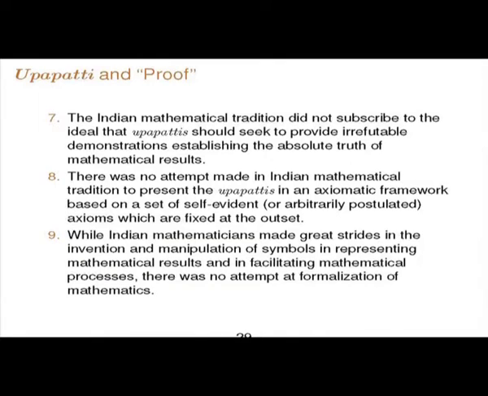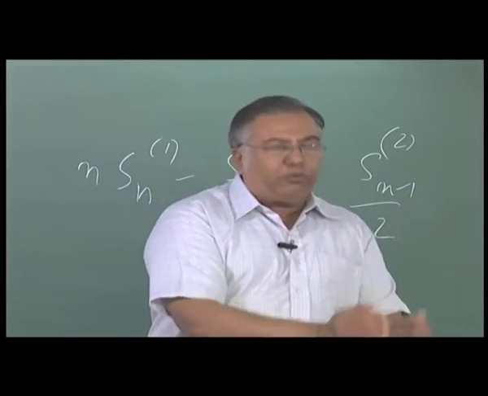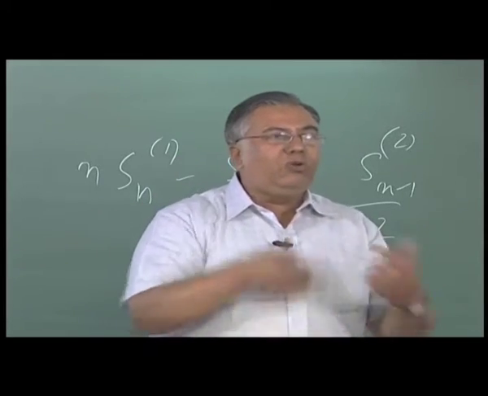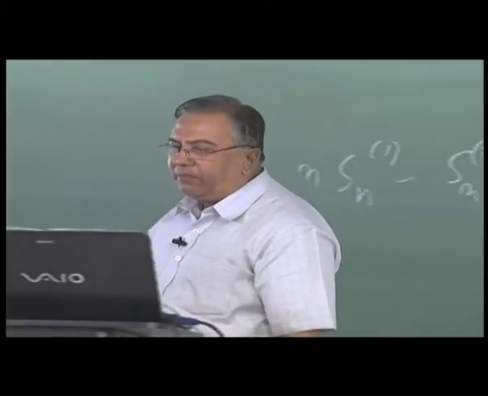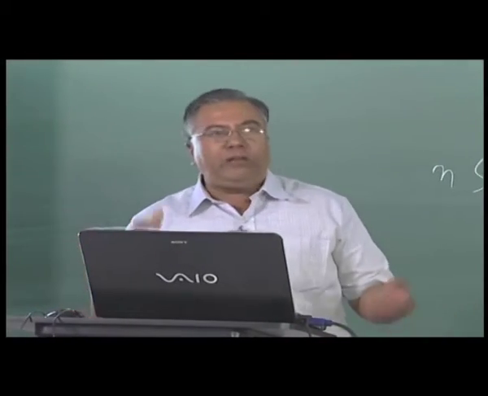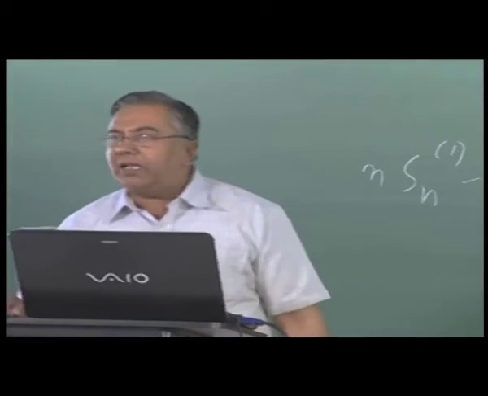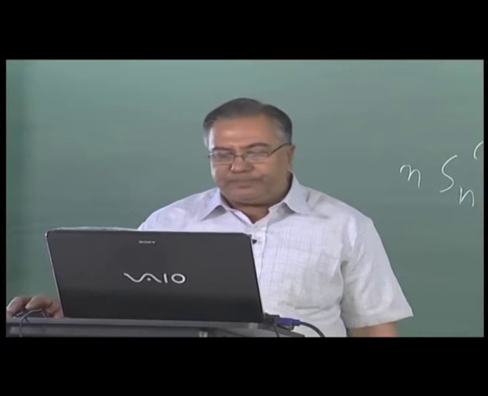Writing down axioms once and for all is important in a mathematical system which depends on reductio ad absurdum, because there the axioms are all put together, and anything that contradicts them is used to prove other results further and further. In a tradition where reductio ad absurdum is not used in that way, more and more postulates keep coming on the way as you keep building up your mathematical framework. Axioms are not listed right at the beginning.